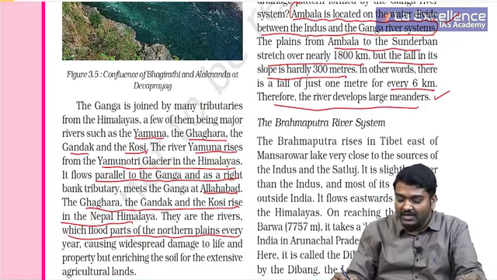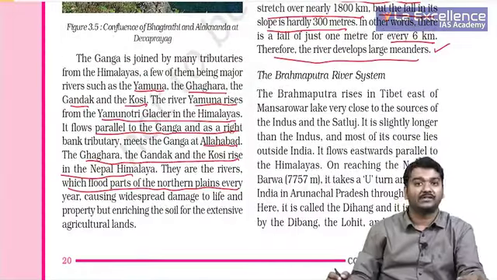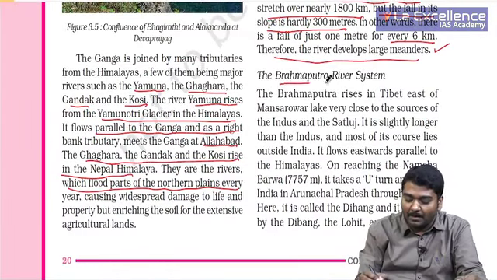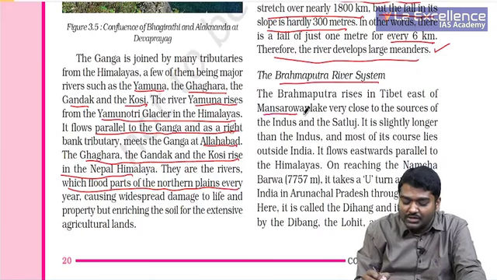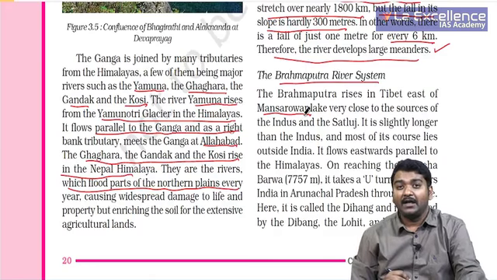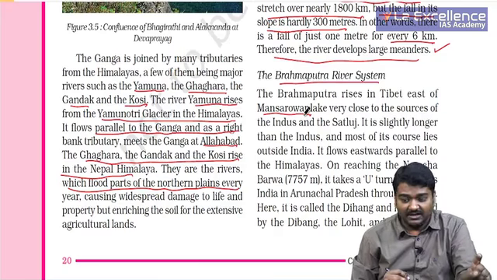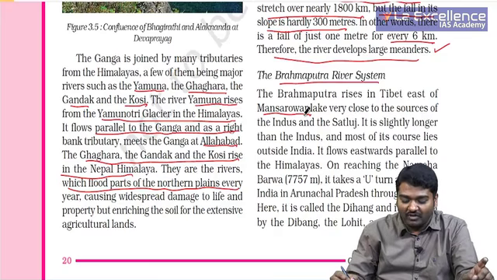At last, we need to see one of the most important river systems of Himalayas, that is Brahmaputra. Brahmaputra also originates closer to Manasarovar, but unlike Indus and Sutlej, it does not move westward.